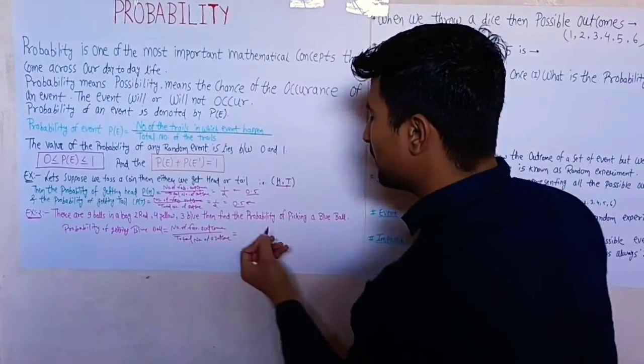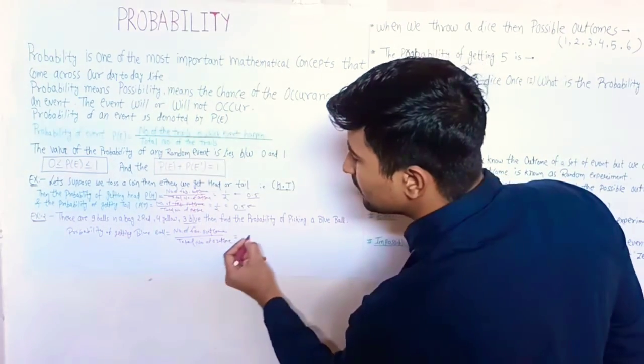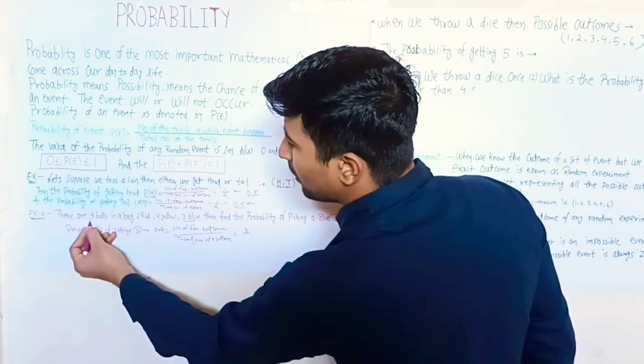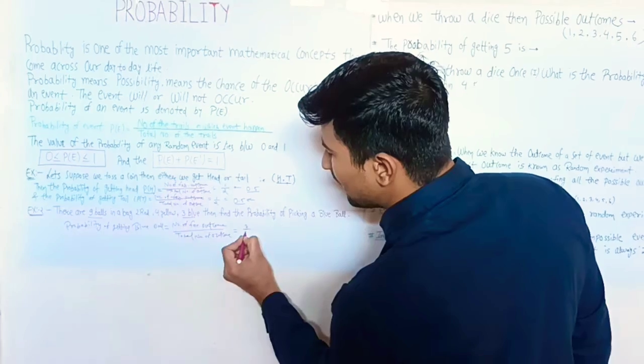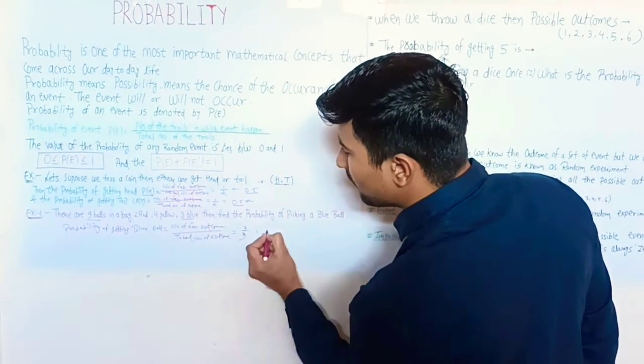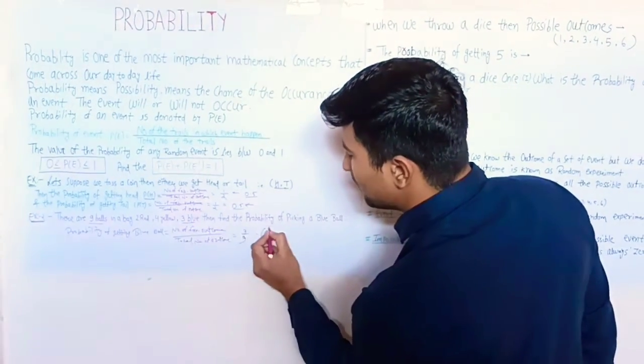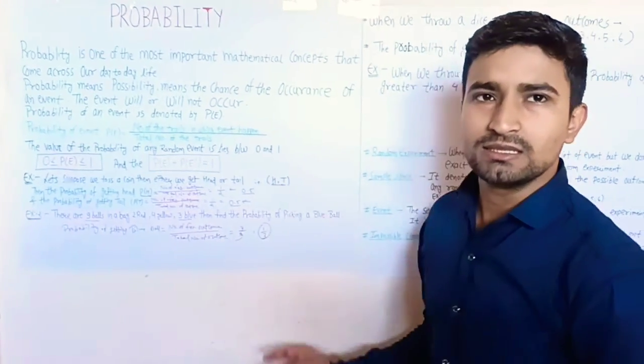The number of favorable outcomes is 3 and the total number of outcomes is 9. Then the probability of picking the blue ball is 3 upon 9.